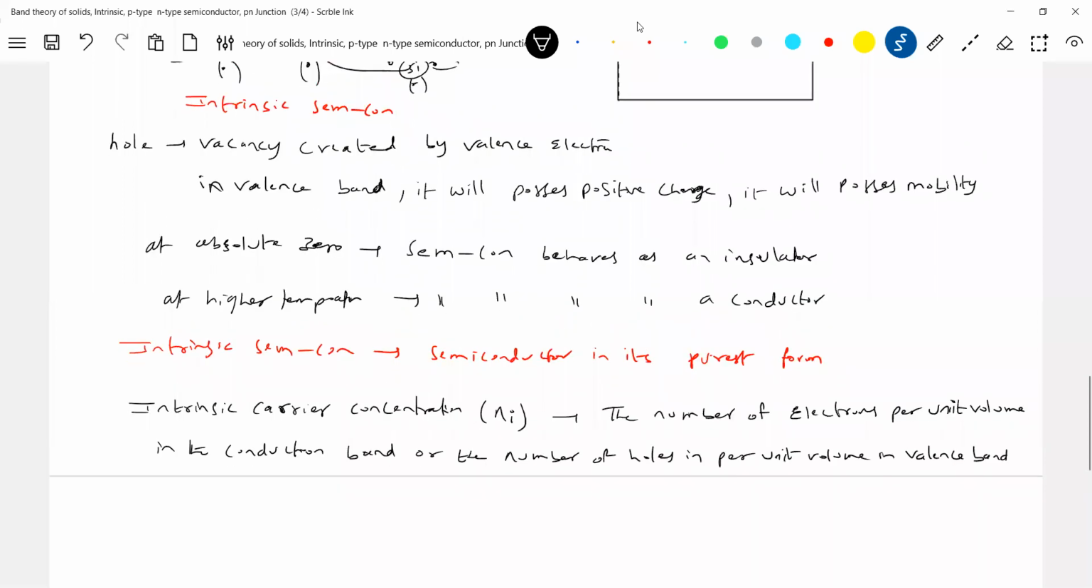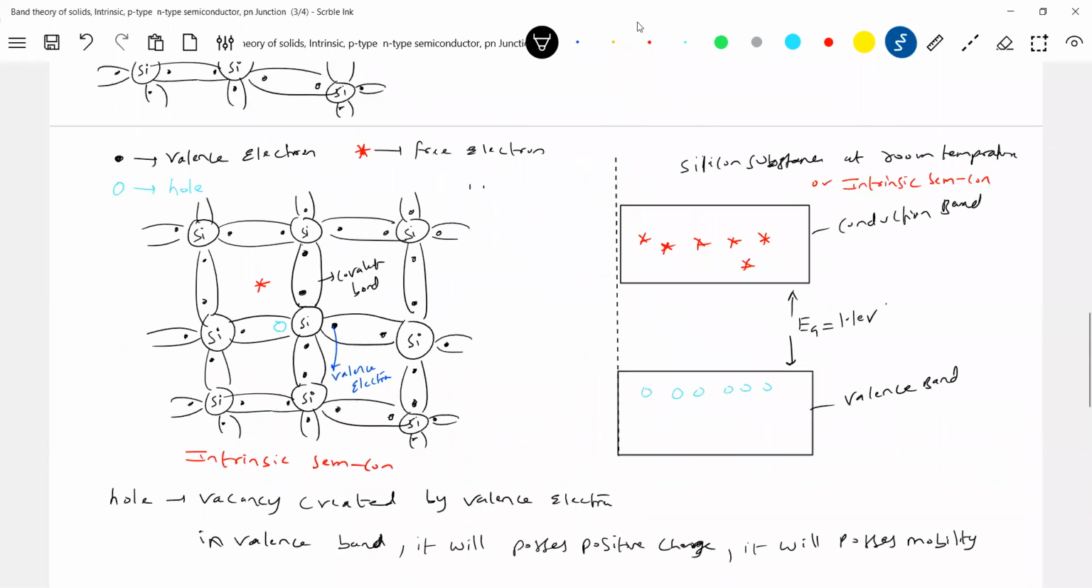Again, this is done at room temperature. Make it yourself fixed here: we are going to study everything at room temperature. The semiconductor material is designed keeping room temperature in mind. So here, what is intrinsic carrier concentration? How to calculate? Number of electrons.